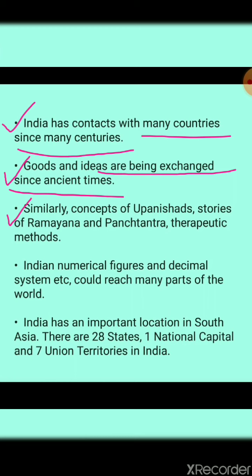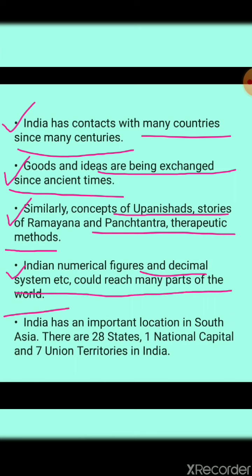Next point, similarly, the concept of Upanishads, stories of Ramayana, Panchatantra and therapeutic methods. That means all these concepts were exchanged. That is Upanishad, the story of Ramayana, Panchatantra. You all know what Panchatantra is, and therapeutic methods, all were exchanged. Second, even Indian numerical figures and the decimal system could reach many parts of the world.